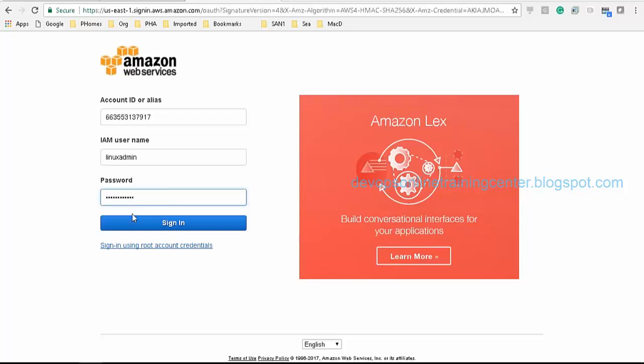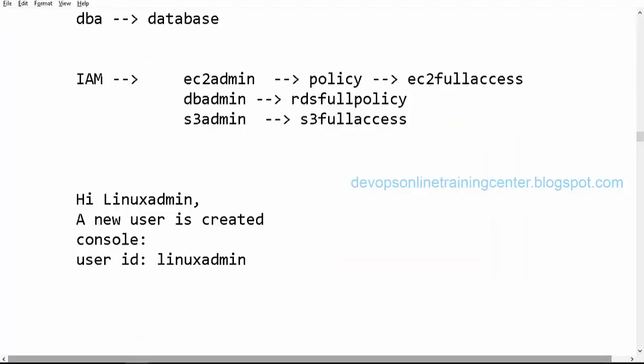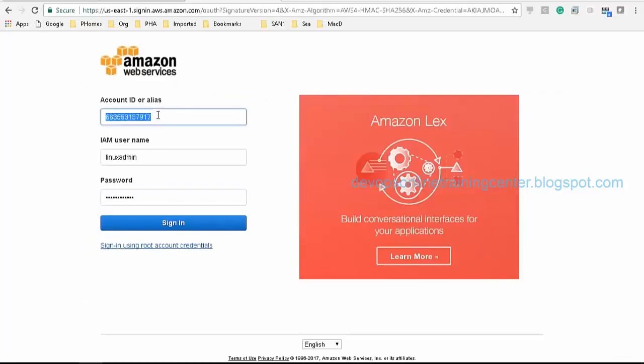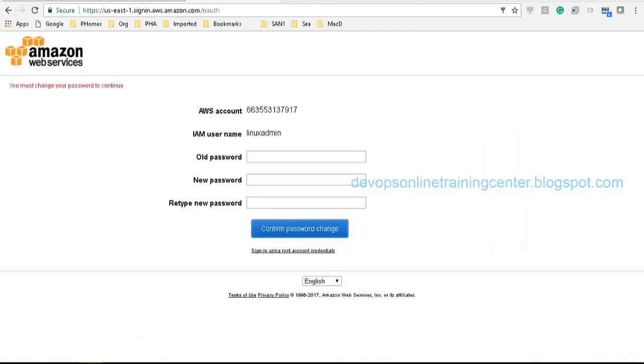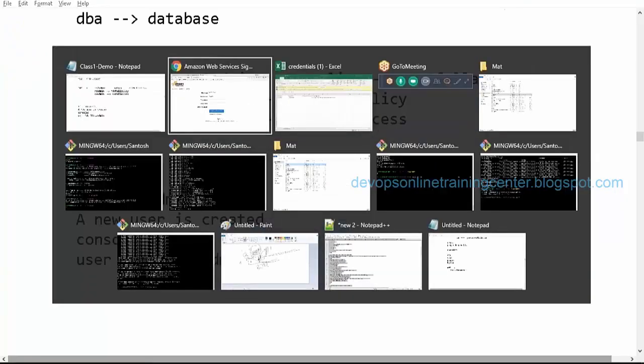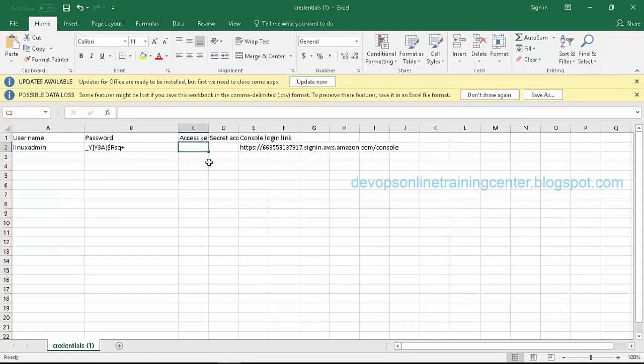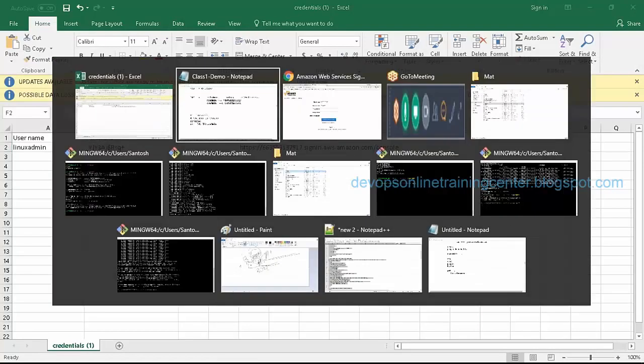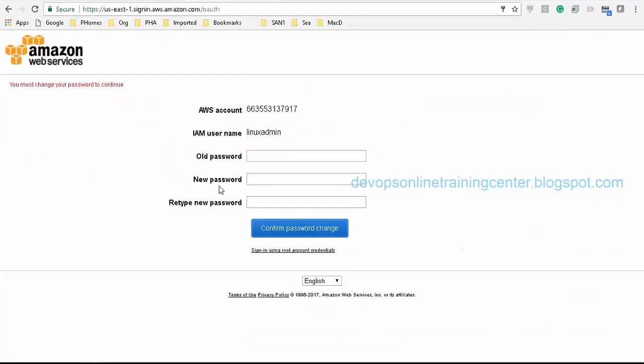So what is the account ID? Is it the account name? Okay, yeah, ID. For every user ID it will create an account. So this is like a Linux admin account. When you create that user, it gives you the account ID also at that time? Yes, it gives. It will be here also, I think. Okay, it's not there, but it will be there in the console.